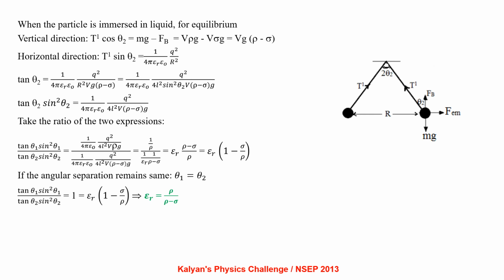Taking the ratio of the two expressions, tan theta 1 sin square theta 1 by tan theta 2 sin square theta 2 equal to epsilon r times 1 minus sigma by rho. If the angular separation remains the same, theta 1 equal to theta 2, then epsilon r equal to rho by rho minus sigma.